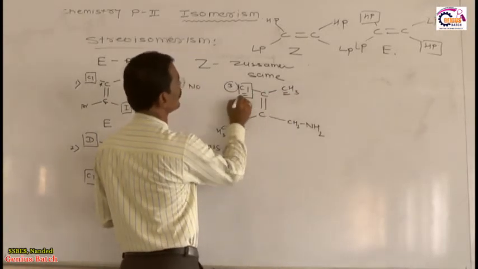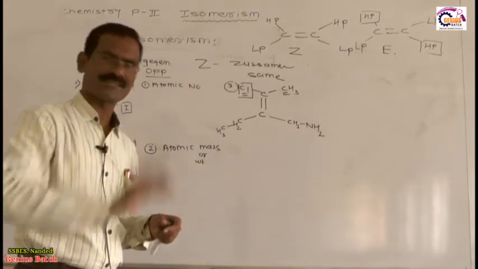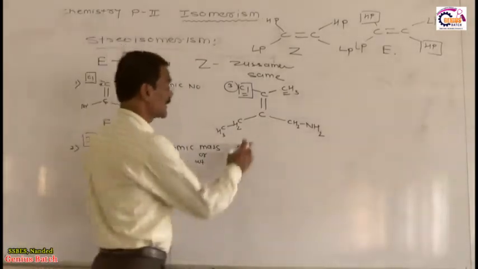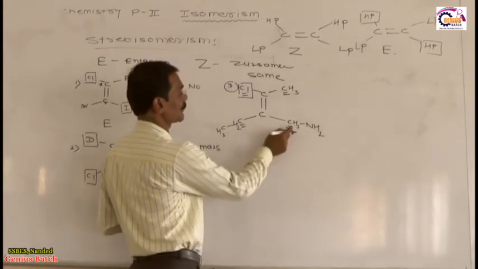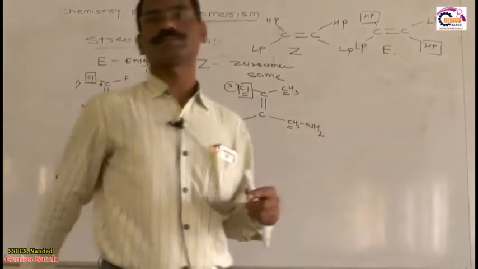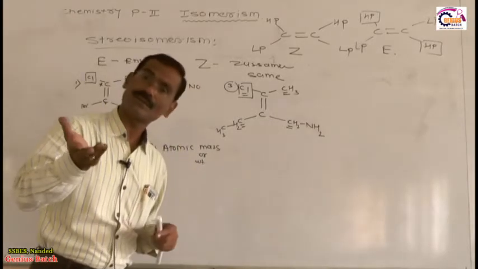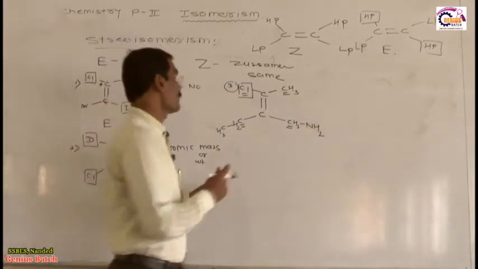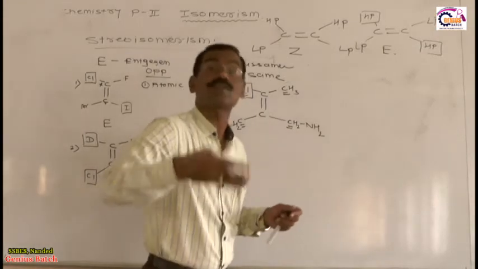Atomic number of chlorine is always greater than carbon. So identification is very simple because it first depends on atomic number. But in this case, this one is also carbon, this one is also carbon. Both atoms are the same. So the first atom cannot decide the priority sequence. Yes or no? Then what do we do? If the first atom cannot decide the priority sequence, then the priority sequence shifts toward the next atom.